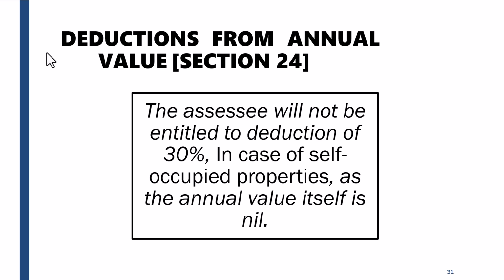The assessee will not be entitled to deduction of 30% in case of self-occupied properties, as the annual value itself is nil. So if you are owning a house and you are staying in that property, it's a self-occupied property, so there is no income, so no deduction will be allowed if it's a self-occupied property.